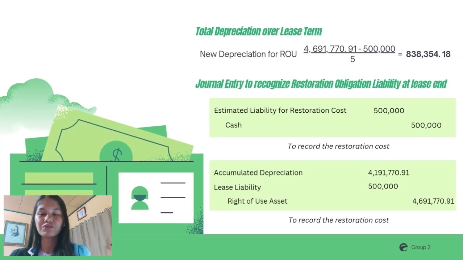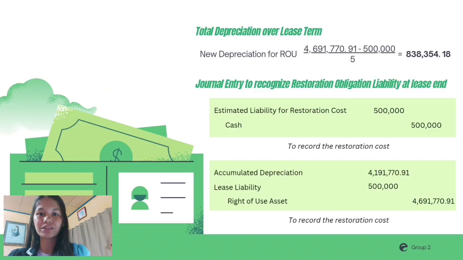The depreciation of the right-of-use asset is computed using the new carrying amount of 4,691,770.91 less the guaranteed residual value of 500,000, resulting in a depreciable amount allocated over the remaining 5-year lease term. This gives an annual depreciation expense of 838,354.18. At lease end, the company settles the restoration liability of 500,000 by debiting the liability and crediting cash.